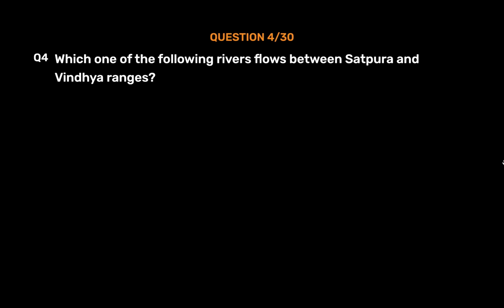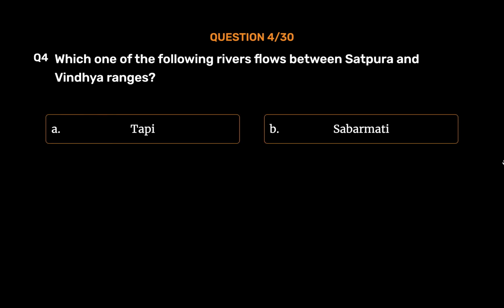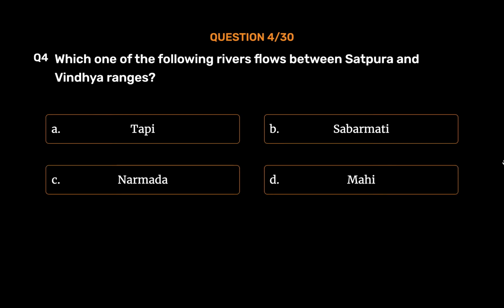Question number 4. Which one of the following rivers flows between Satpura and Vindhya ranges? Option A. Tapi. Option B. Sabarmati. Option C. Narmada. Option D. Mahi. The correct answer is Option C.